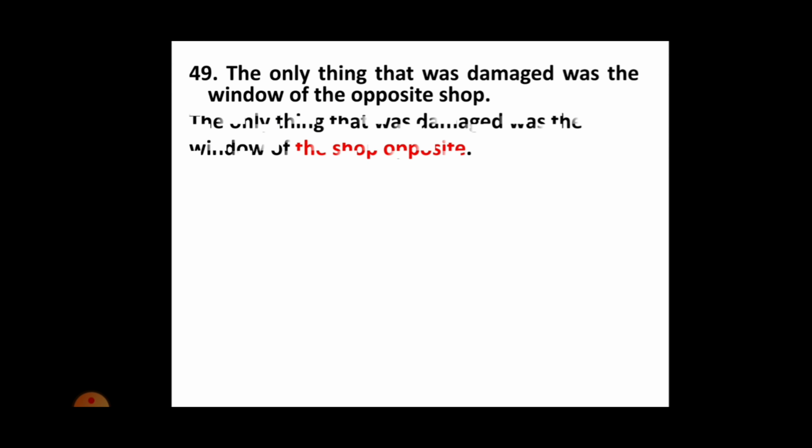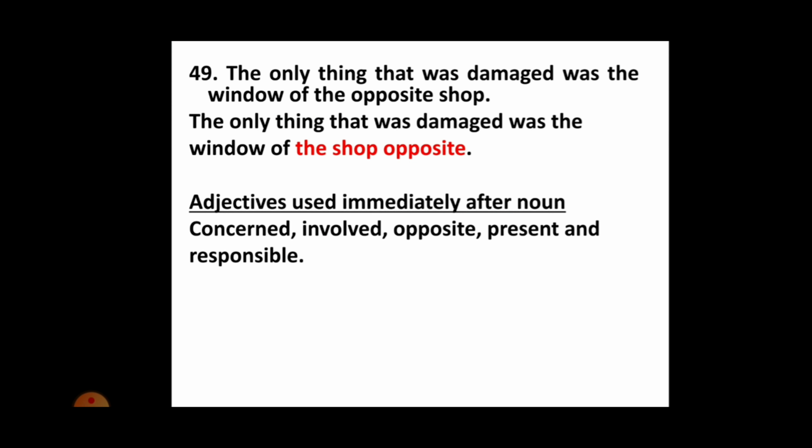Next point. And the next question is, the only thing that was damaged was the window of the opposite shop. This is the wrong one. And the correct expression is, the only thing that was damaged was the window of the shop opposite. So here you need to know there are certain adjectives which are always used immediately after a noun. Look at this list: concerned, involved, opposite, present, and responsible. All these adjectives are immediately used after a noun.